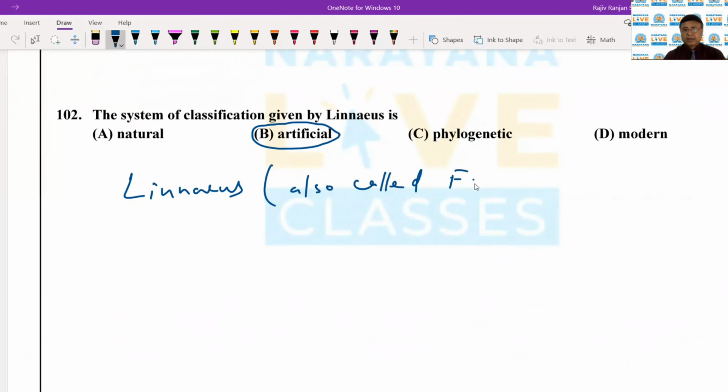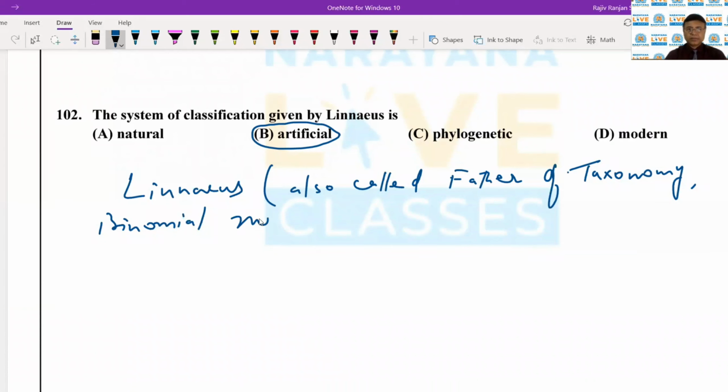Linnaeus is also called father of taxonomy, father of binomial nomenclature, and father of modern botany.